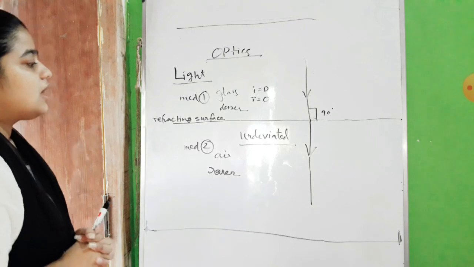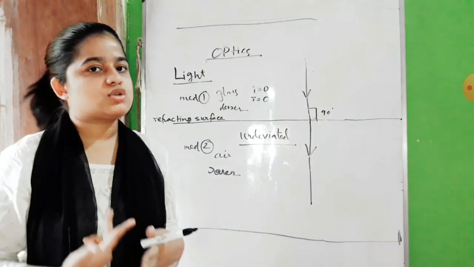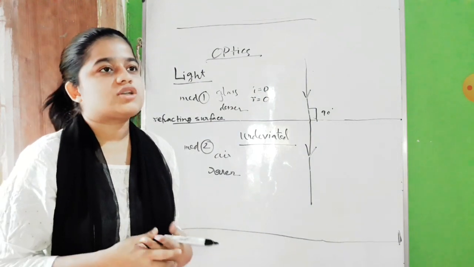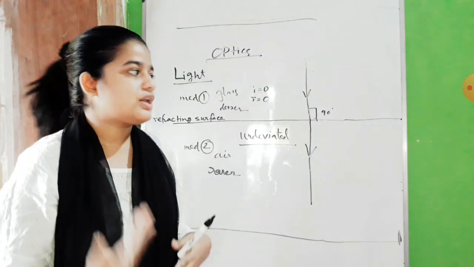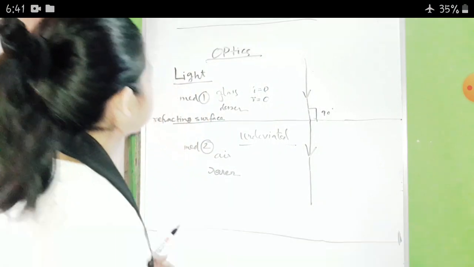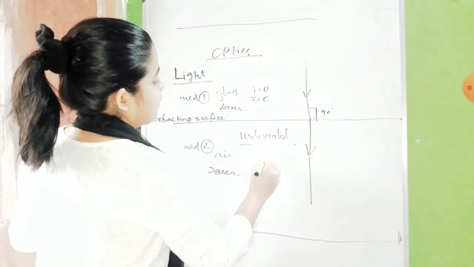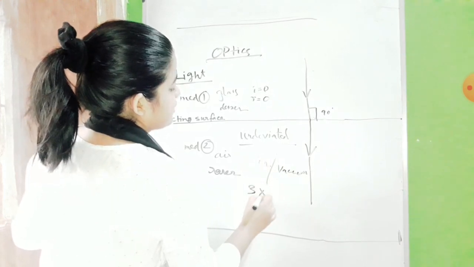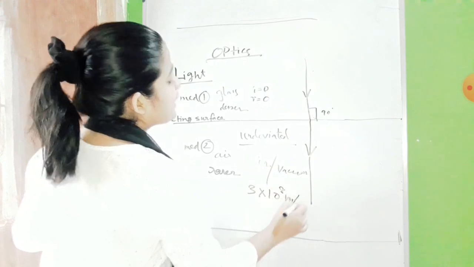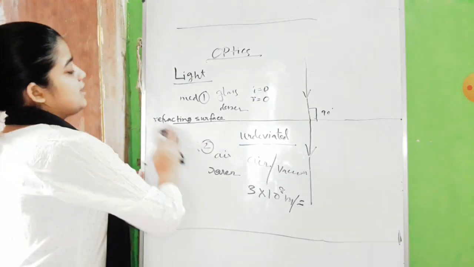Fine. See, based on that, we are having 2 laws of refraction. In the same way we got 2 laws of reflection, here also we will get 2 laws of refraction. So let us see what the laws of refraction are. And maybe you know light ray travels faster in air or vacuum, right? If it is air or vacuum, light ray travels faster in that. 3 into 10 to the power 8 meter per second is the velocity of light in vacuum. Okay, so let us see what the laws of refraction are.